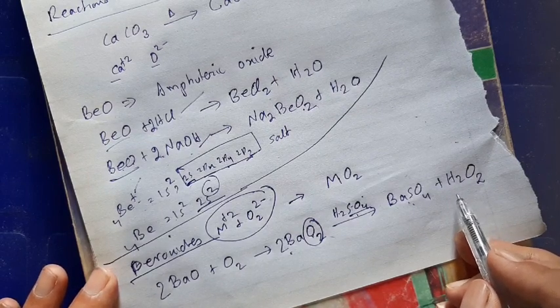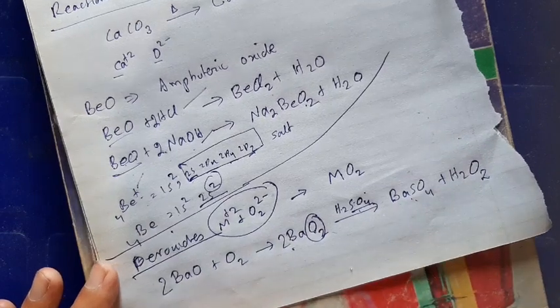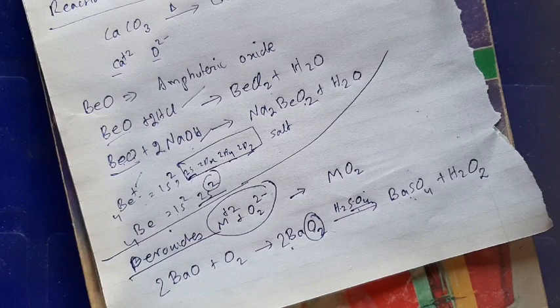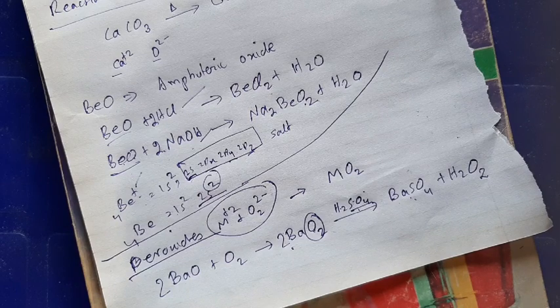Now, third property, reaction of alkaline earth metals with nitrogen. Keep in mind that during the discussion of alkali metals or elements of group 1A, there were no such reactions, because in that case only lithium reacts with nitrogen to give lithium nitride, but here all alkaline earth metals react with nitrogen to form nitride.